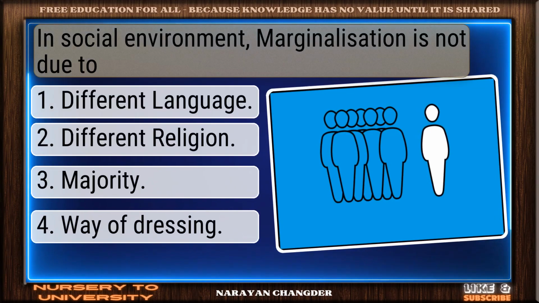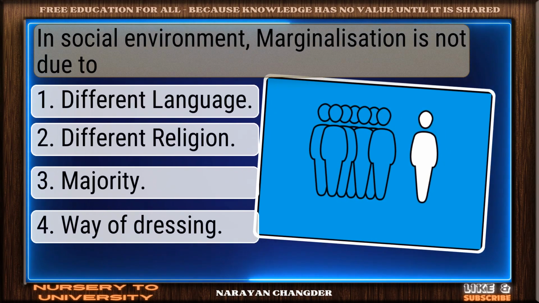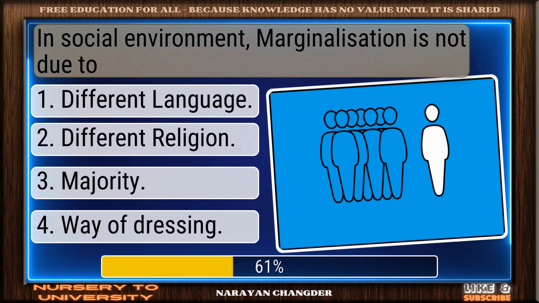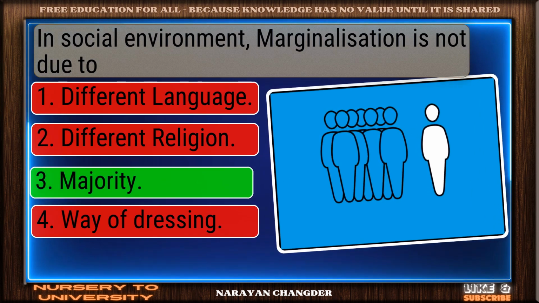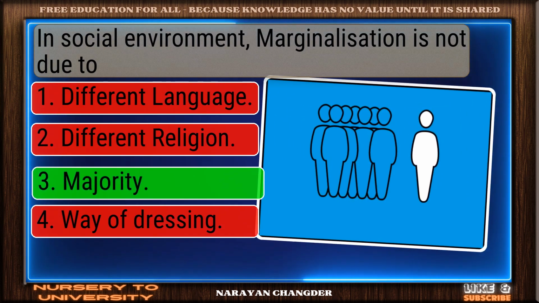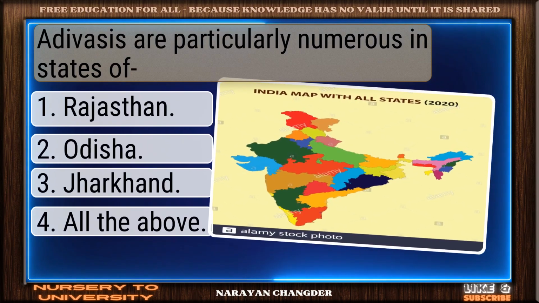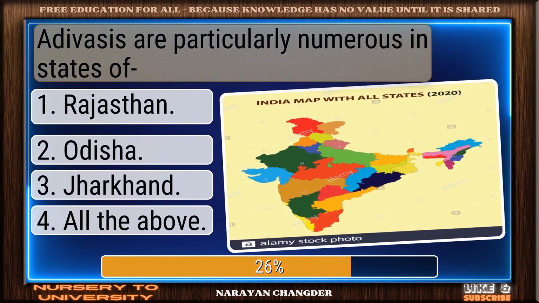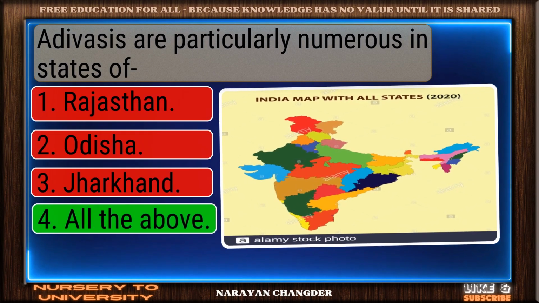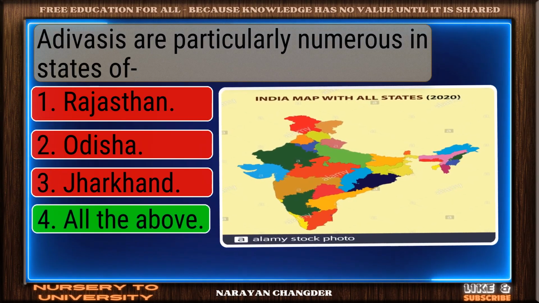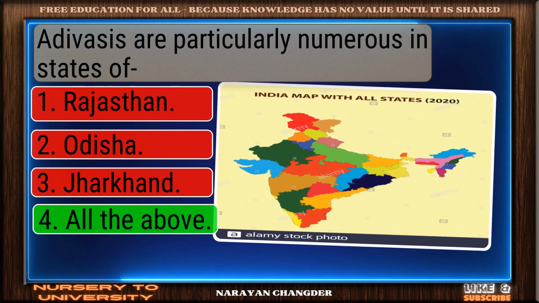Question number 6. In social environment, marginalization is not due to. Well picked. Majority is the correct answer. Question number 7. Adivasis are particularly numerous in states of. Great job. All the above is the accurate answer.